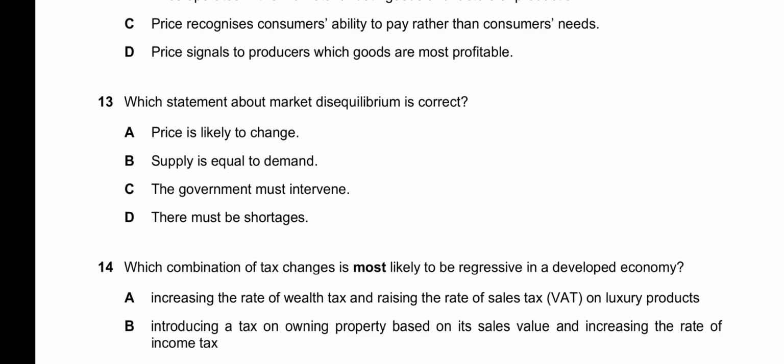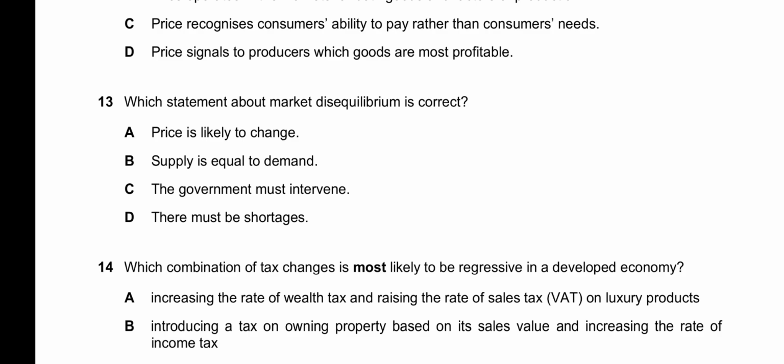So A is correct. B, supply is equal to demand. That is when the market equilibrium is there. So that is not a case with market disequilibrium. So B is completely incorrect. C, the government must intervene. It is not necessary that a government has to intervene in a market disequilibrium.